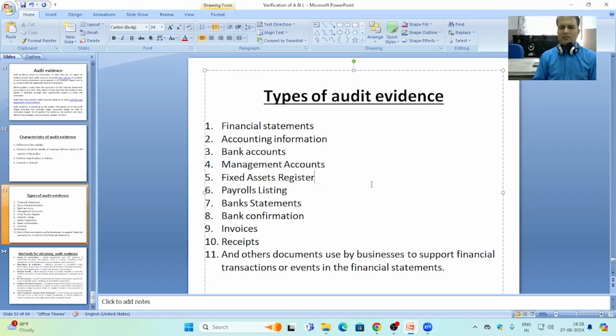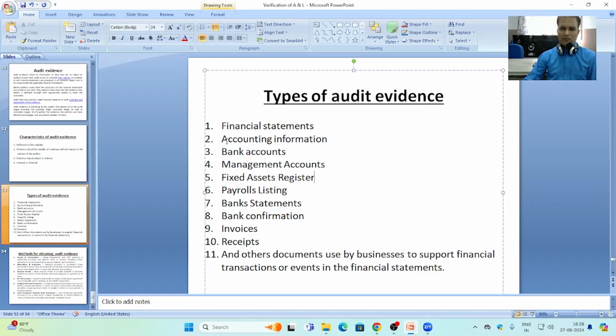Audit evidence may be a financial statement that contains the information regarding the business transactions. Financial statements include the balance sheet, profit and loss account, cash flow statement, registers, bill book, and other statements or registers like store register, investment register, debtors register, creditors register, patent register, copyright register, etc.